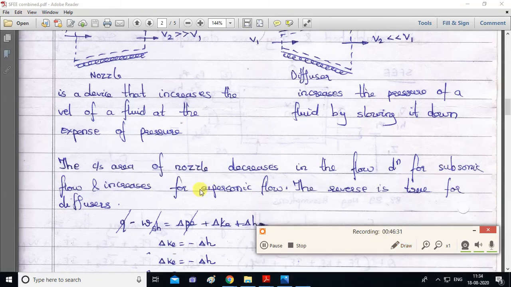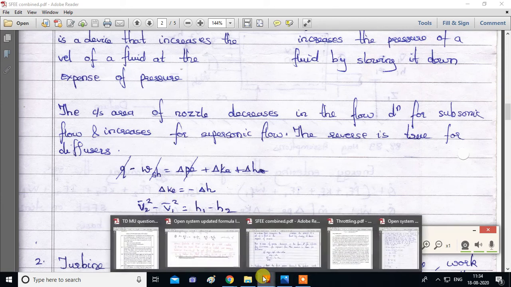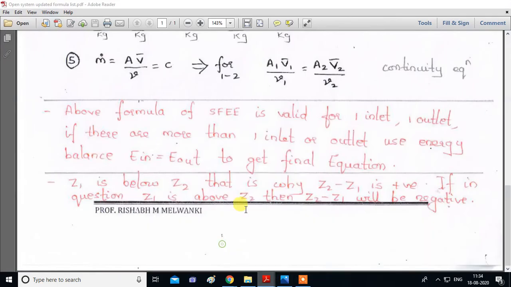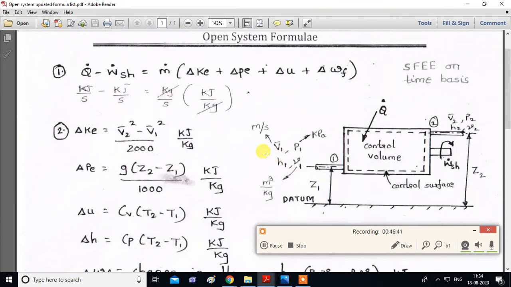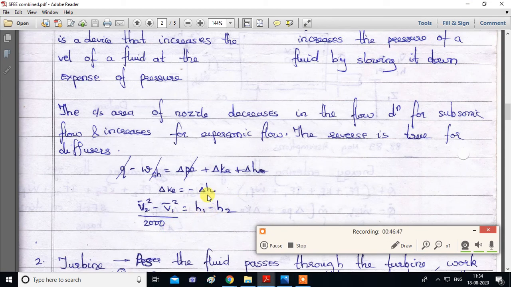So the same thing is shown over here. Instead of delta Ke, the formula which we had seen in the formula list, the delta Ke formula, is substituted there. And delta H will be H2 minus H1, but because of this negative sign we will get H1 minus H2.